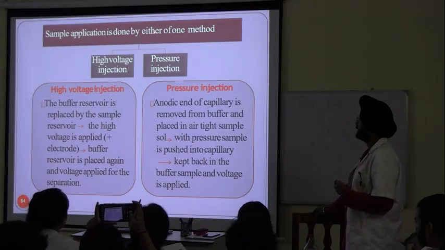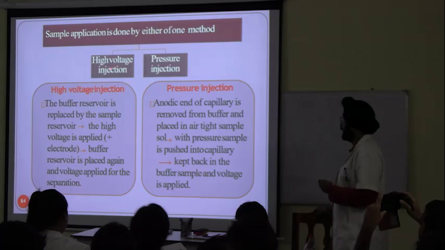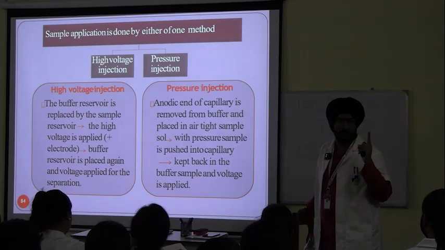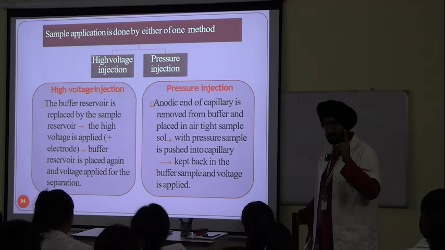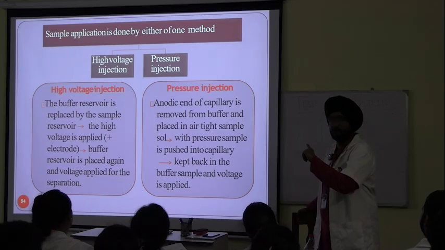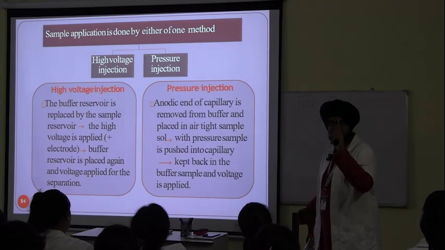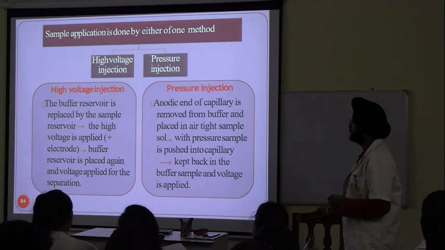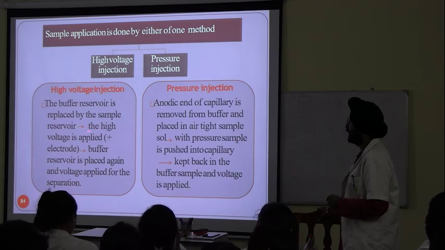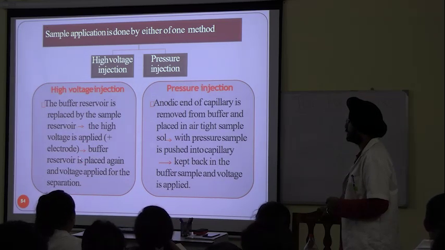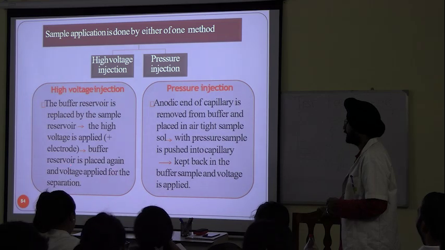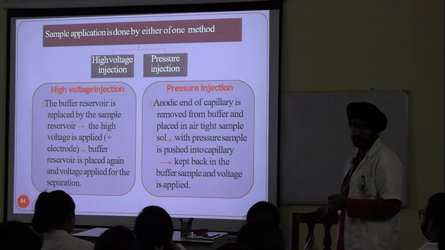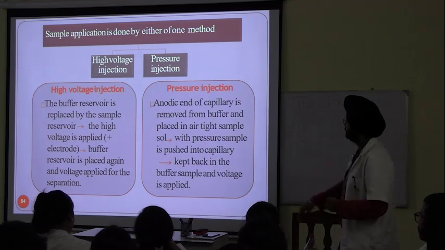Sample application is done by one of two methods, high voltage injection or pressure injection. Now I have told you that voltages are also sensitive in case of electrophoresis, but here we are deliberately using high voltages in capillary electrophoresis. In high voltage injection, the buffer reservoir is replaced by the sample reservoir. The high voltage is applied, the buffer reservoir is placed again and voltage applied for separation.